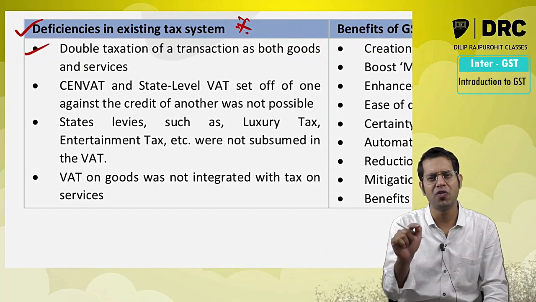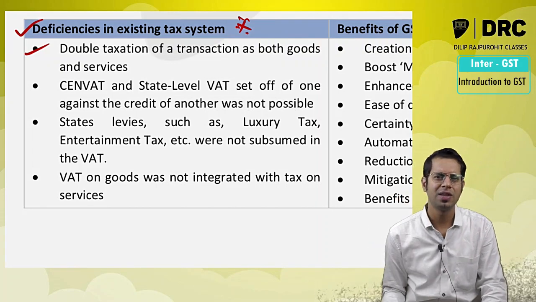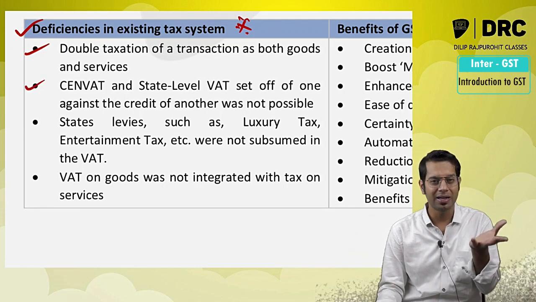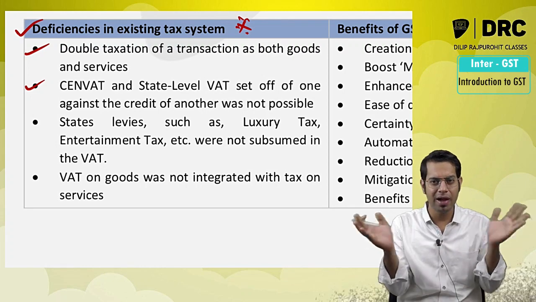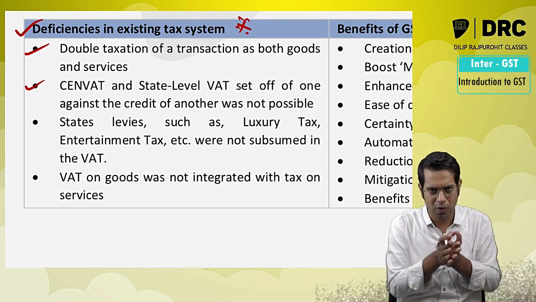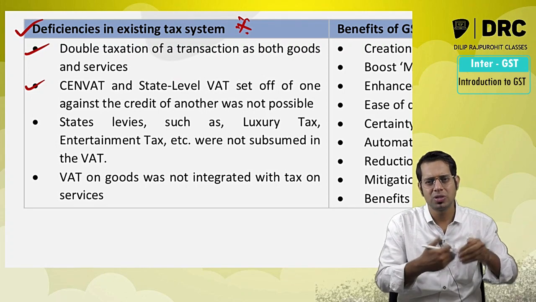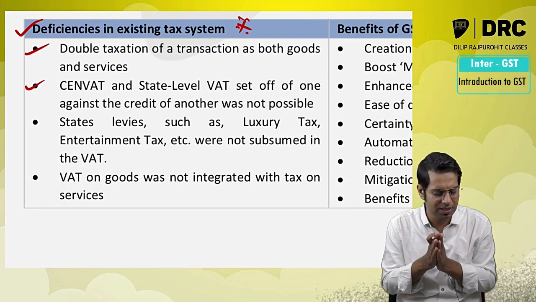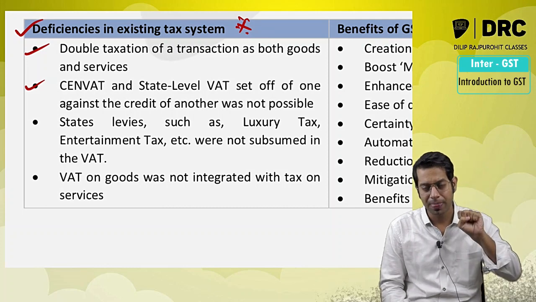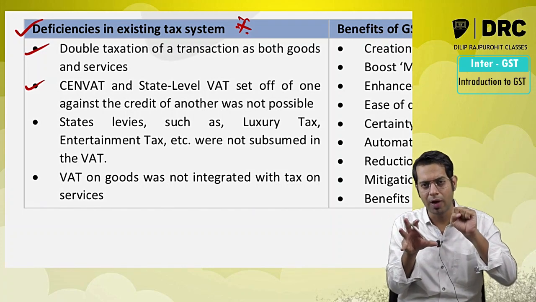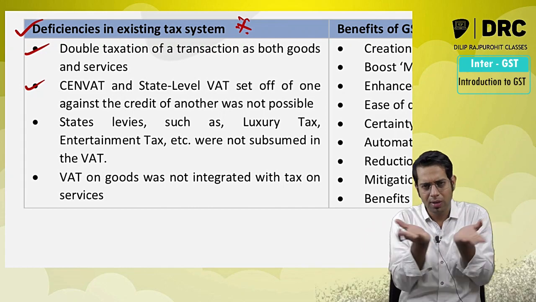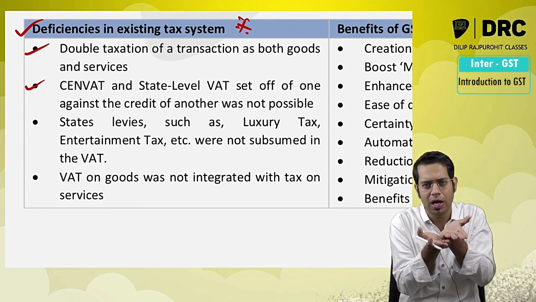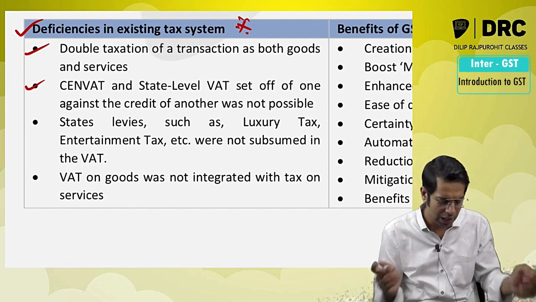Because there was no clarity before GST law, they were levying both service tax as well as VAT. So double taxation was happening. Then CENVAT, that is central value added tax, and state level VAT: set off of one against another was not possible. Basically, excise duty is also called CENVAT. Central government was collecting CENVAT as well as state government was collecting VAT. Basically they were both on goods only, but set off of one with another was not available, meaning input tax credit of this was not available.